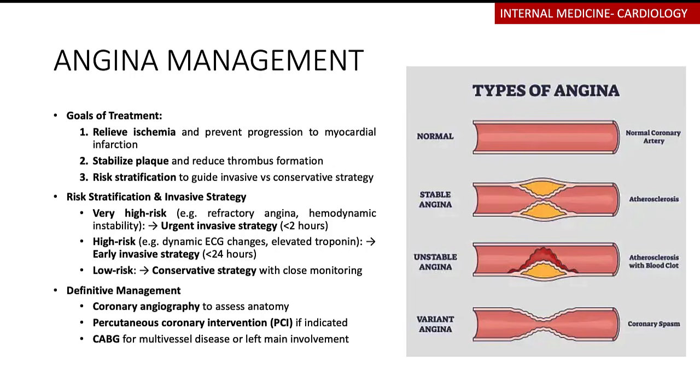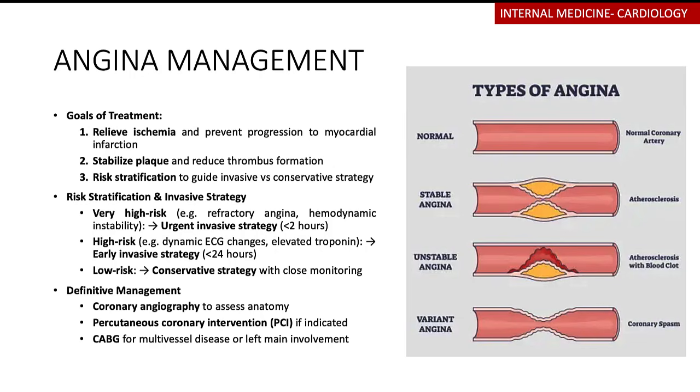So generally, when you treat these patients, you want to relieve the ischemia. You want to prevent this patient from going into a full-blown myocardial infarction. You want to stabilize the plaque, and you want to reduce the thrombus from forming. Because remember that in someone with stable angina, they can progress to unstable angina. And someone with an unstable angina can progress to a full-blown MI. You also want to risk stratify this patient, because it will help you guide whether the treatment that you're going to offer is invasive or conservative. So generally, the risk stratification is going to be classified based on the changes that you're seeing on the ECG, based on the levels of the troponin that are there, and the hemodynamic status of the patient.